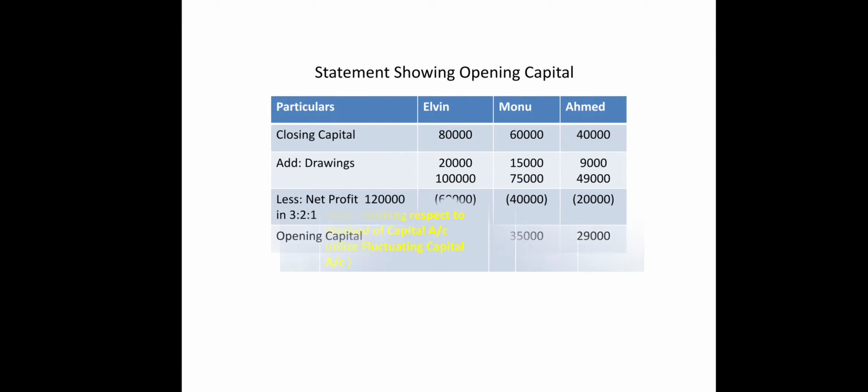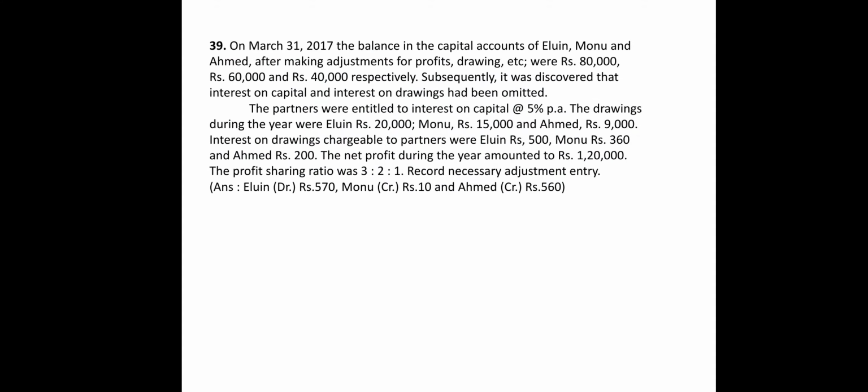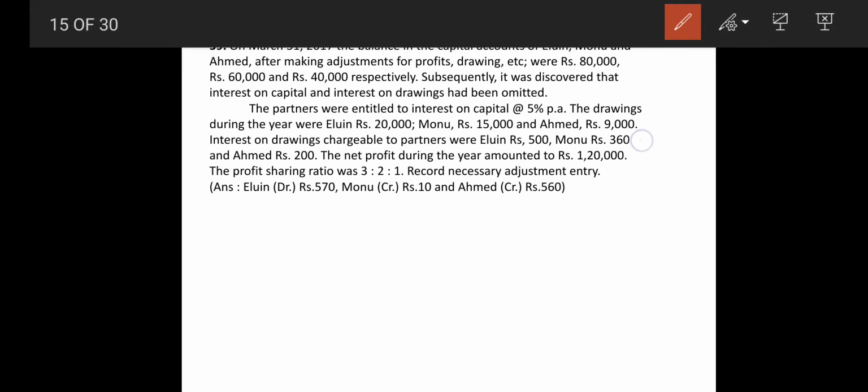Subsequently it was discovered that interest on capital and interest on drawings were omitted. The partners are entitled to interest on capital at 5% and drawings during the year: Alien 20,000, Monu 15,000 and Ahmed 9,000. Interest on drawings chargeable to partners was 500, Monu 360 and Ahmed 200. So they have already given interest on drawings here.